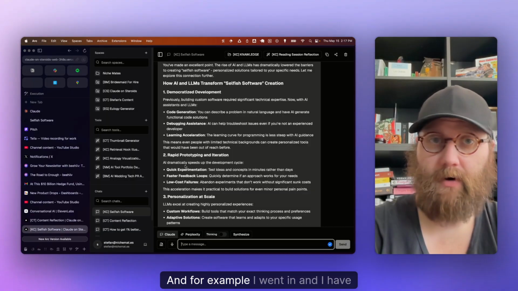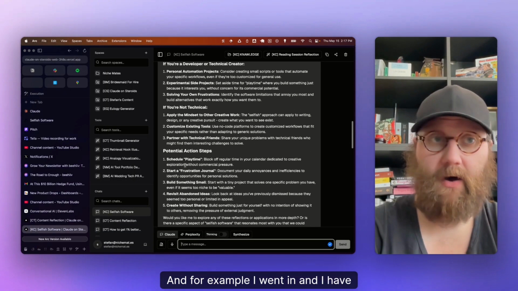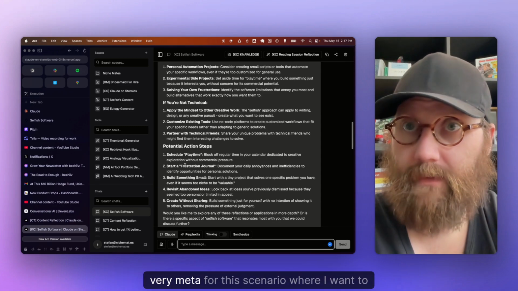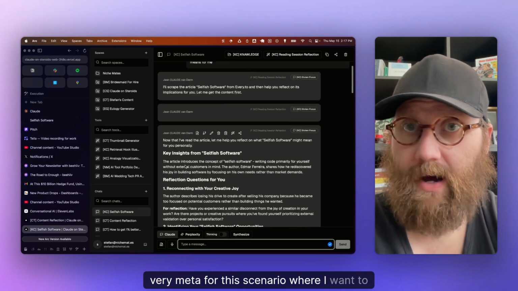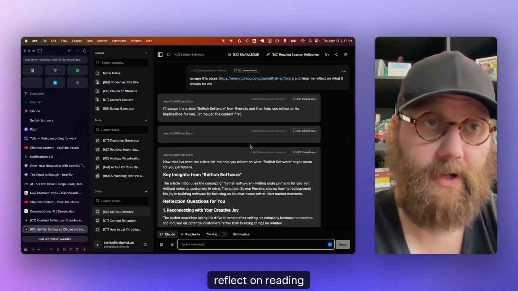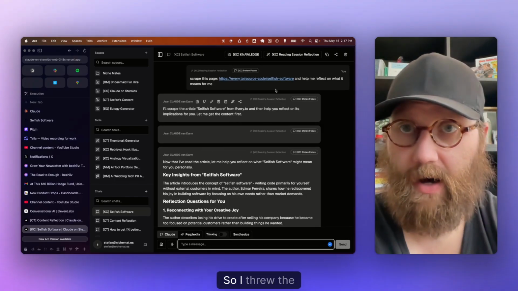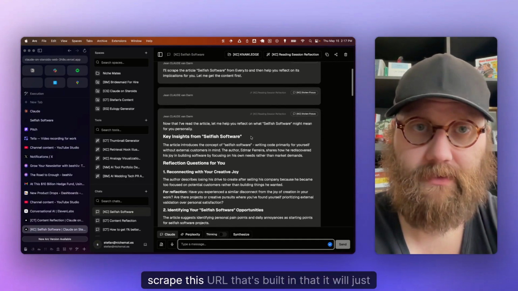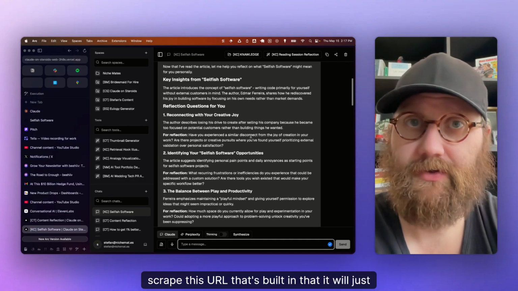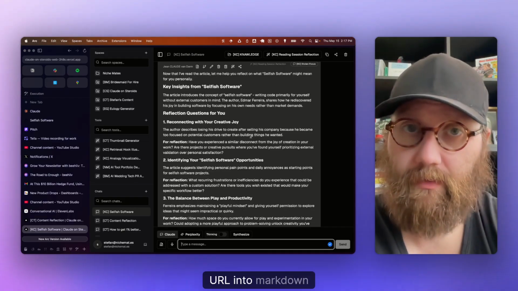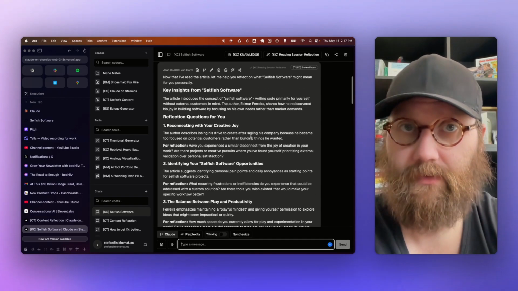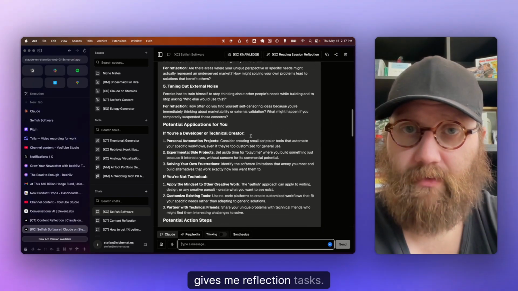And for example, I went in and I have a selfish software tool that I built myself, very meta, for this scenario where I want to reflect on reading. One example. So I threw the URL in here, said, okay, scrape this URL that's built in, that it will just transform that URL into Markdown so that it gets injected into the context and I can use it, right? Gives me key insights, gives me reflection tasks.